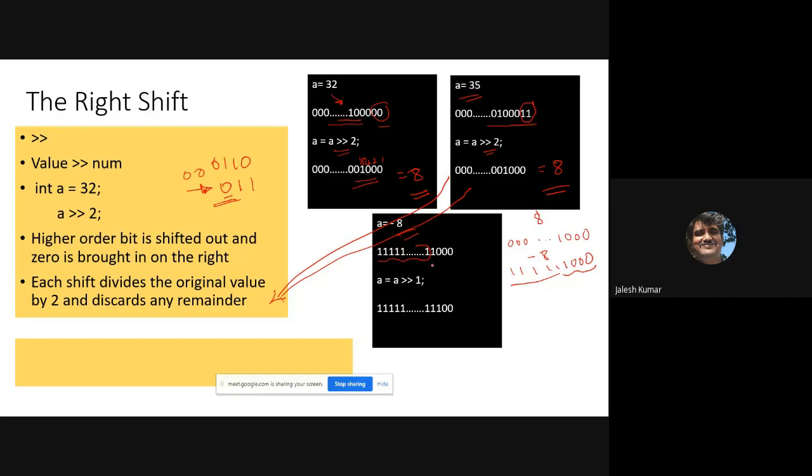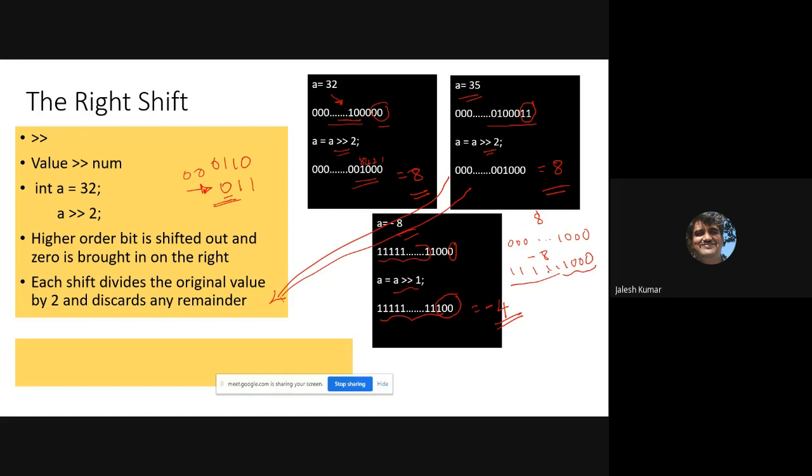Okay, after one shift what happens? A is shifted once, so this bit will be discarded. Then what is filled in the higher order? Higher order 1 is filled. Then what is the meaning of this? It is -4.